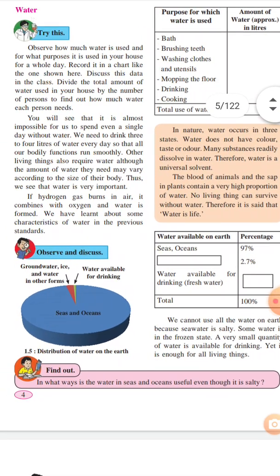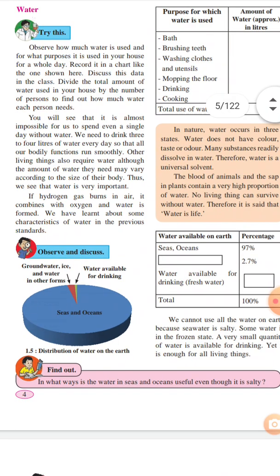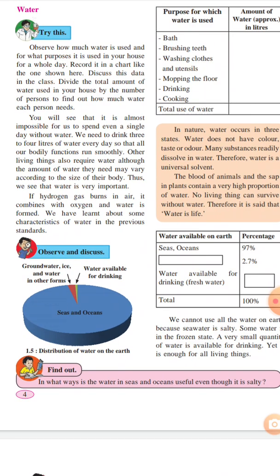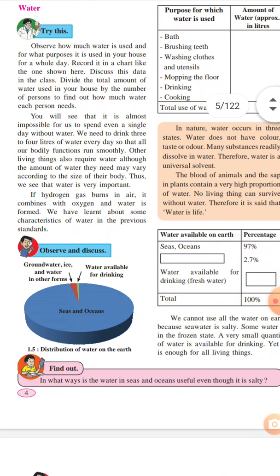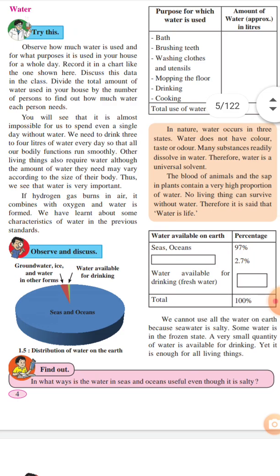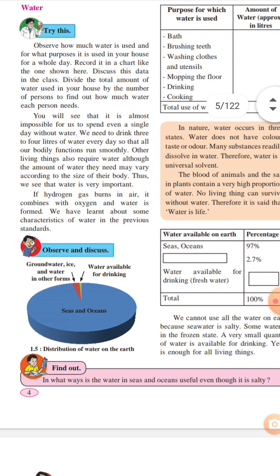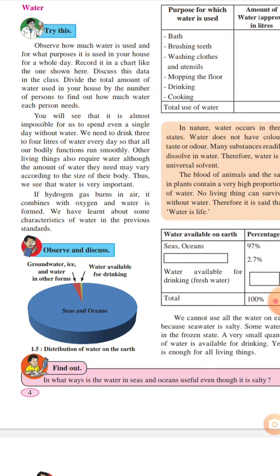How is water formed? If hydrogen gas burns in air, it combines with oxygen and water is formed. So the formula for water is H2O. H means hydrogen, O means oxygen.